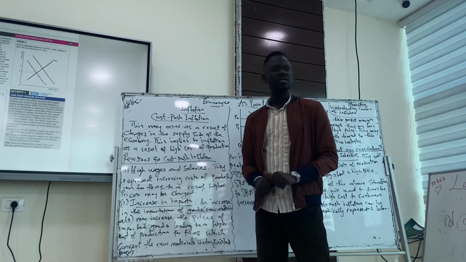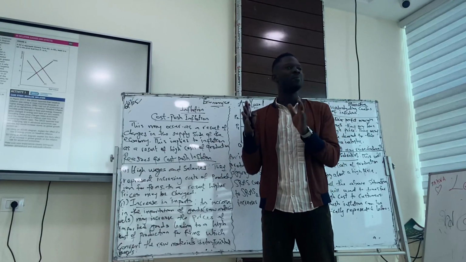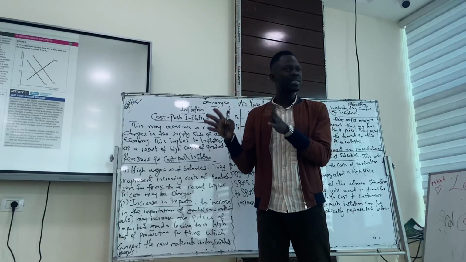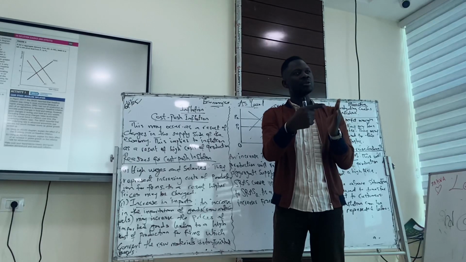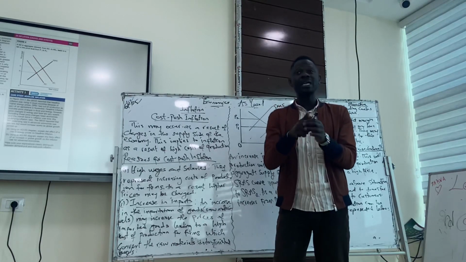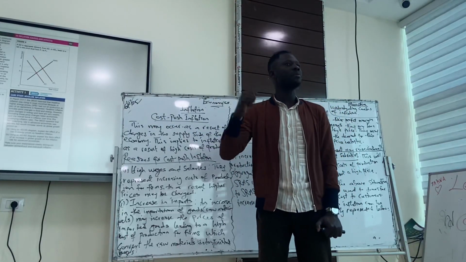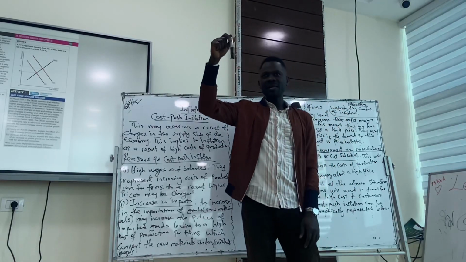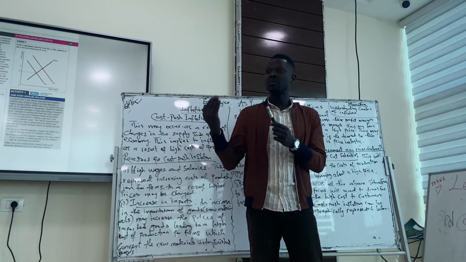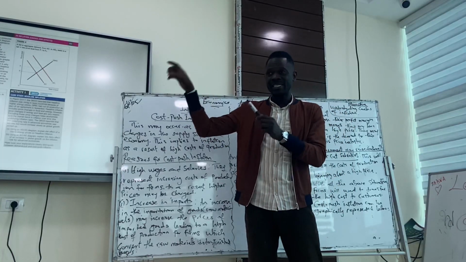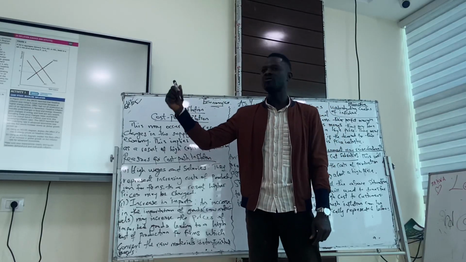The second one is increase in imports. Imports represent what we buy from foreign businesses. So if we are a business that needs imported raw materials to produce our goods or services, and the demand for imported raw materials increases, it means the firms that do the imports of those raw materials will have to respond by increasing the price. So the point is, this is a Libyan firm, it produces this, but it needs raw materials from maybe Turkey to produce this. If the demand for raw materials from Turkey increases, firms that deal with those raw materials will increase their prices. So firms that need the raw materials will have to pay a higher price.